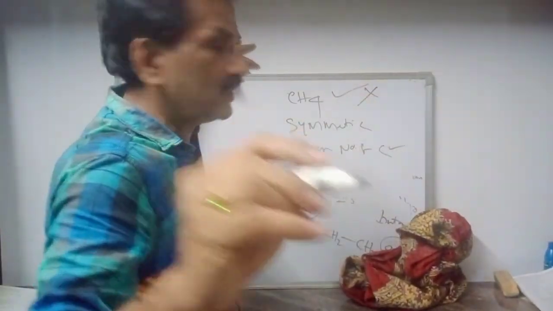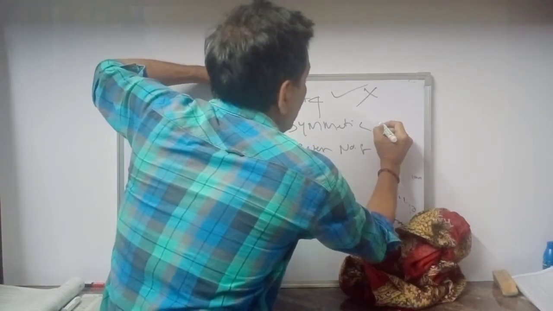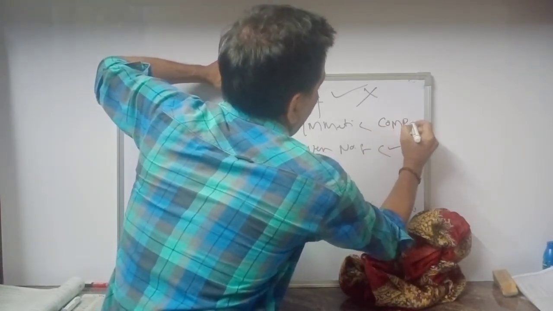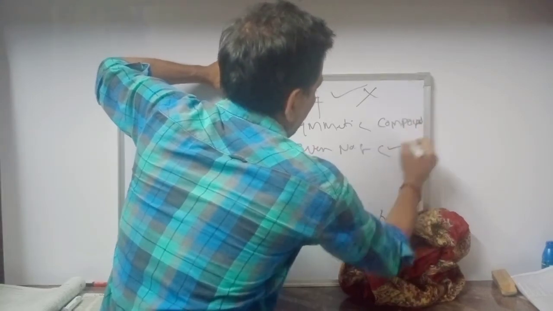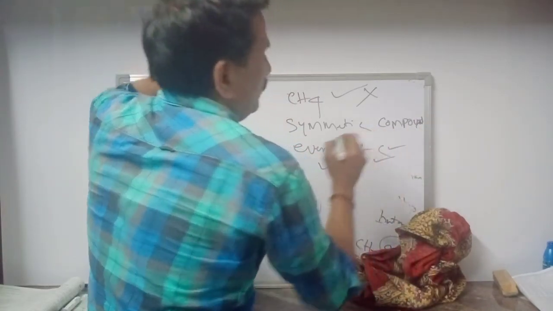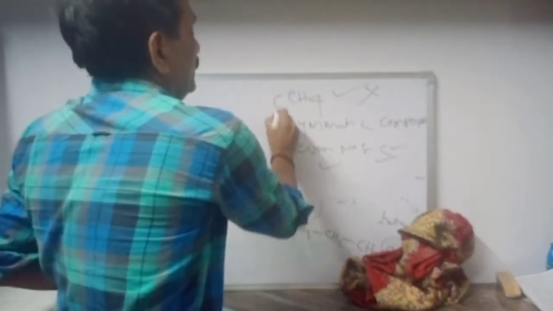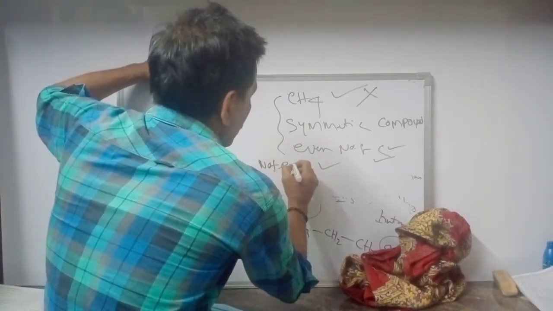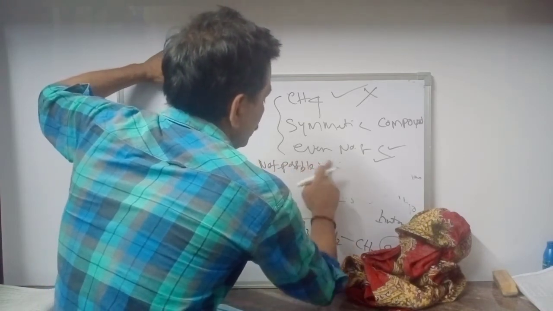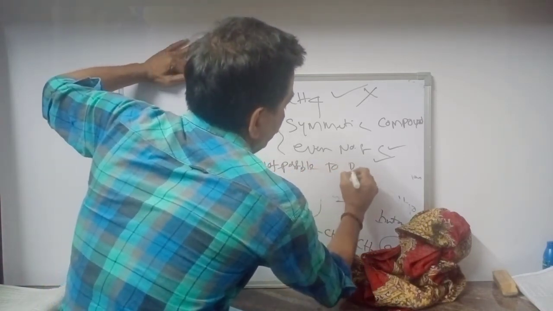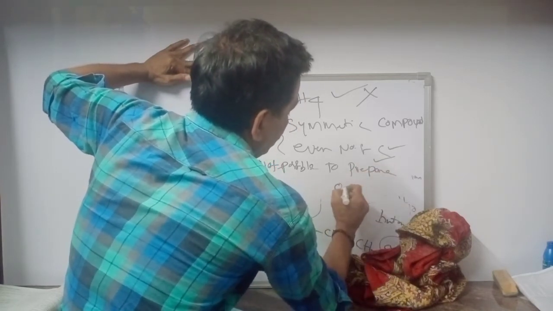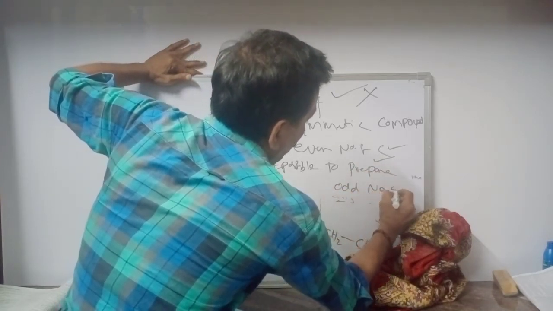So methane we cannot prepare using Wurtz reaction. Only symmetric compounds, and at the same time an even number of carbons. Please note it. It is not possible to prepare odd number of carbon compounds.